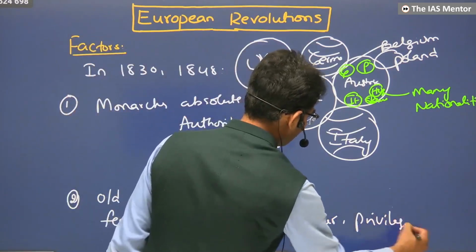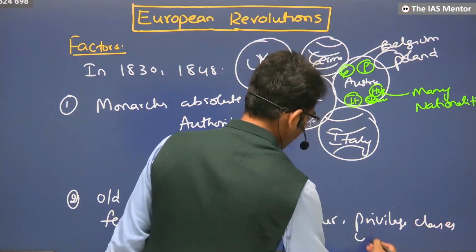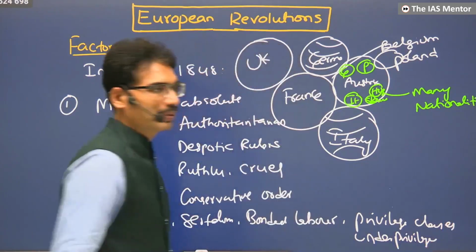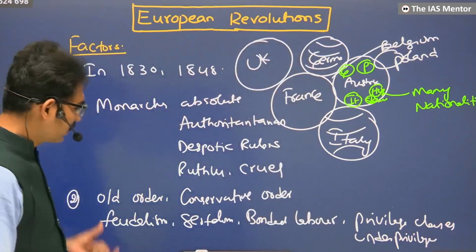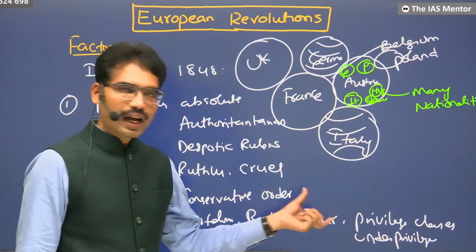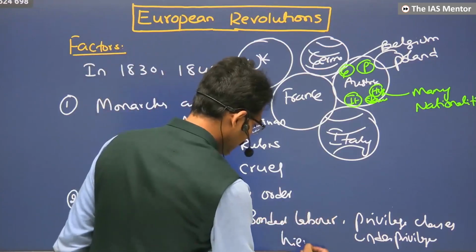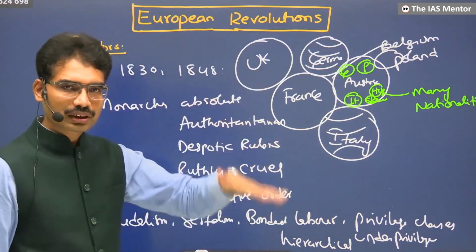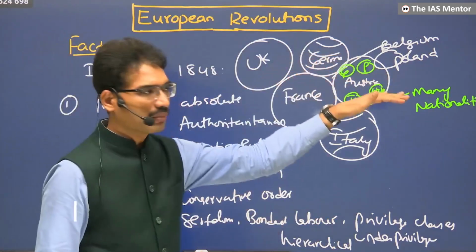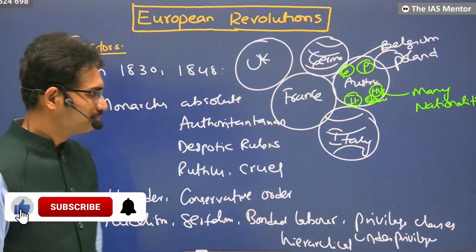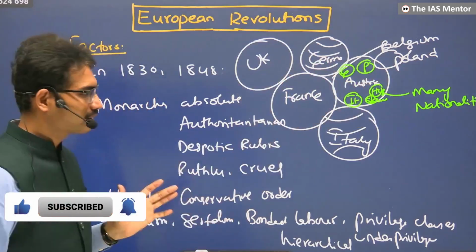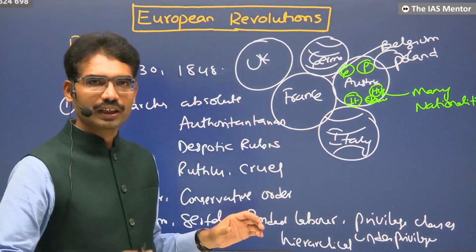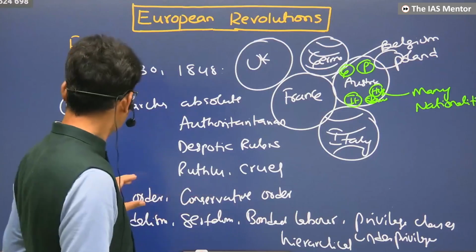Privileged classes, underprivileged. Some are privileged, some are underprivileged. A hierarchical society: clergy, nobles, common people. Everywhere a similar kind of situation. Common people are taxpayers, but they are the most exploited people, who are not enjoying life happily.